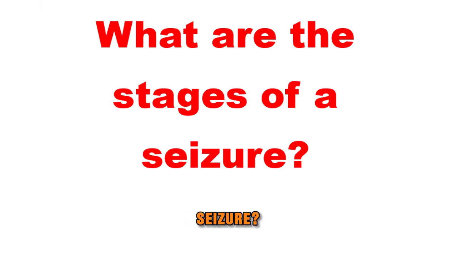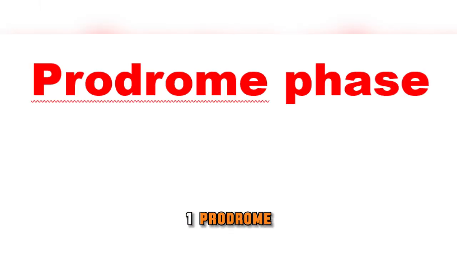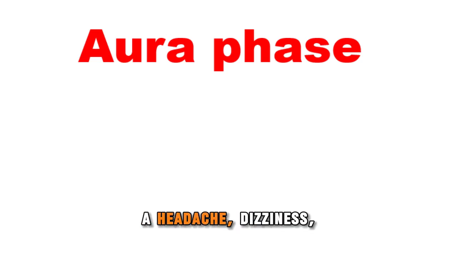What are the stages of a seizure? 1. Prodrome phase: before a seizure. You may notice mood or behavioral changes, feel lightheaded, or have trouble focusing. Days before a seizure, you may have trouble sleeping. 2. Aura phase: right before the first symptoms of a seizure start. You may notice vision changes, a headache, dizziness, nausea, anxiety, or fear, and changes to your senses like taste, sound,